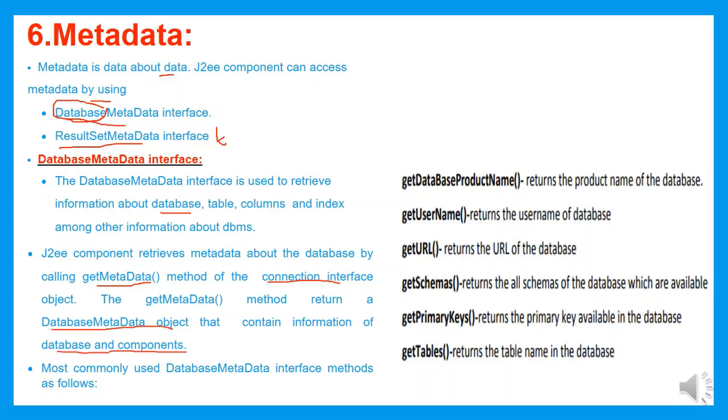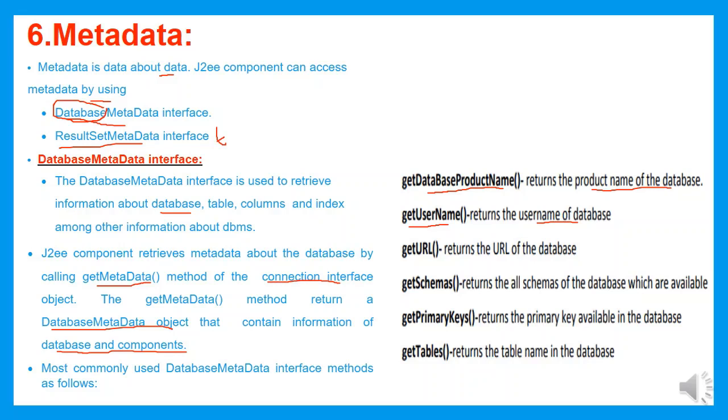The most commonly used DatabaseMetaData interface methods are as follows. First method is getDatabaseProductName. The getDatabaseProductName is a method which is used to return the product name of the database. getUserName is a method which is used to return the username of the database. When we are creating the database, we may give a username and password. Now I want to retrieve what username I have given to the database. In that case, I will make use of getUserName.